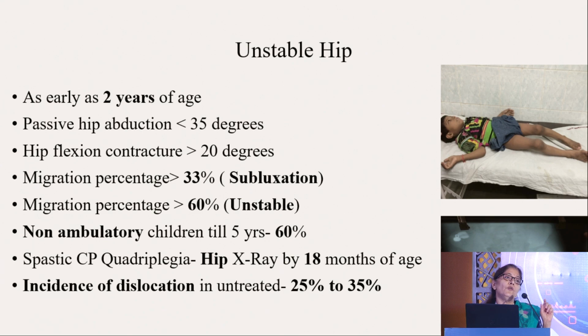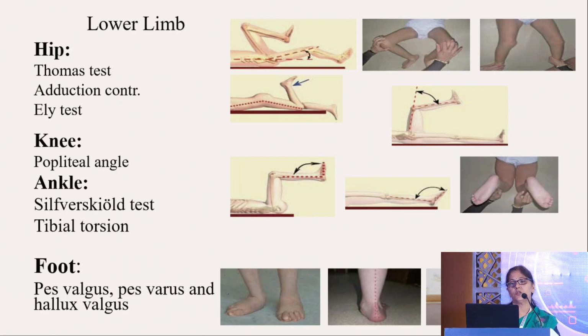It is very important to examine the hip, because by 2 years of age, there is some degree of subluxation or dislocation, and that will depend on the GMFCS score also. It is seen by 18 months of age, especially in spastic quadriplegia, and if GMFCS 4 and 5, they do have some form of subluxation or dislocation. Then you should be knowing examination of the lower limb, the various tests of the hip, knee, ankle, and foot. It is very important for all of you to know.